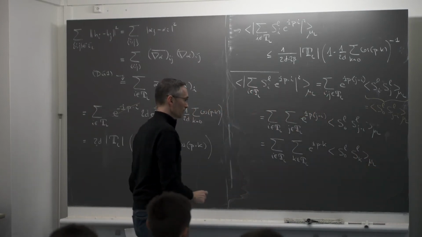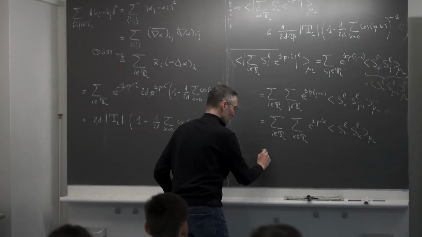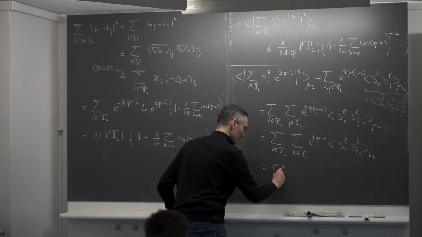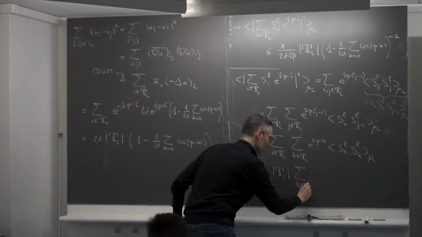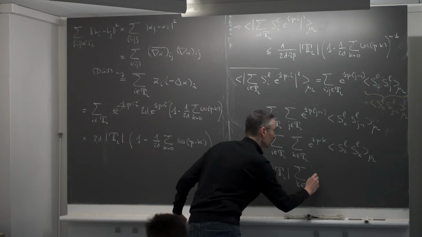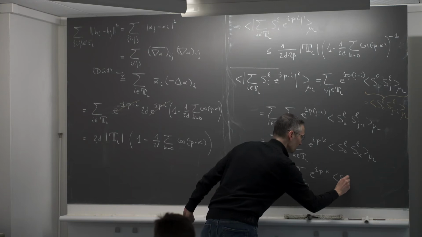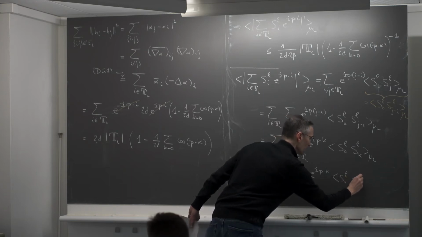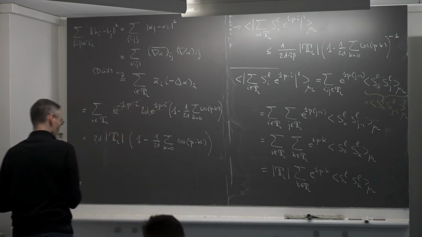Okay. So you see that this does not depend on i, so the sum over i just gives you the size of the torus, and then we are done. So the size of TL, sum over k, e^{i p·k}, expected value of S_0^L S_k^L under mu_L. So I claim that we are done.